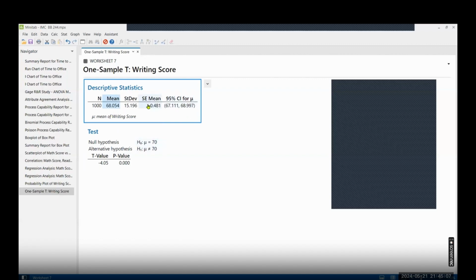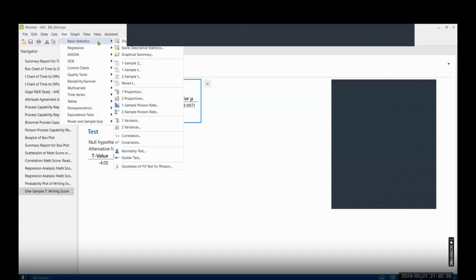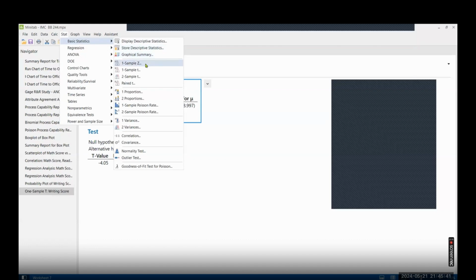Suppose you want to check maybe the current standard deviation is 15 and you are telling, no, my client is asking only for the 10 standard deviation. Standard deviation is predefined, right? And now you wanted to compare. If I consider my standard deviation as 10, will I be able to meet the target or not? So we'll go to Stat, Basic Statistics, and one sample z-test.